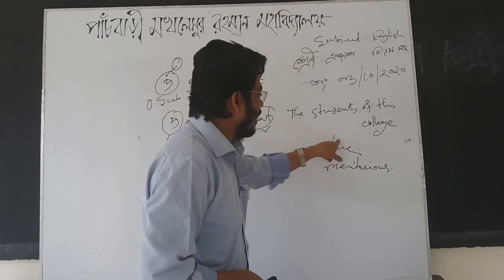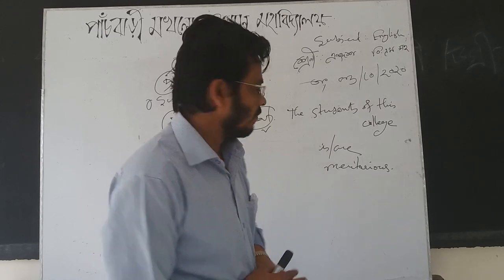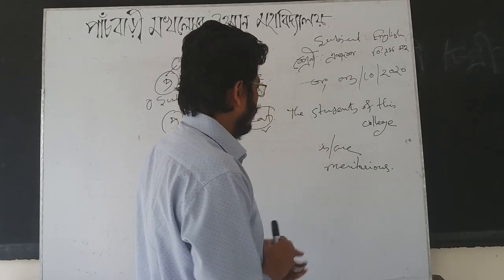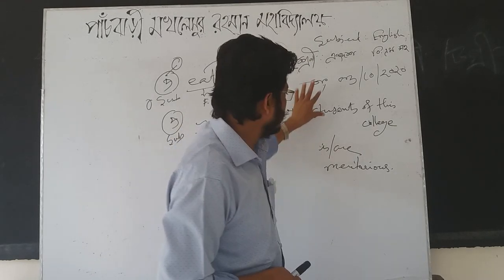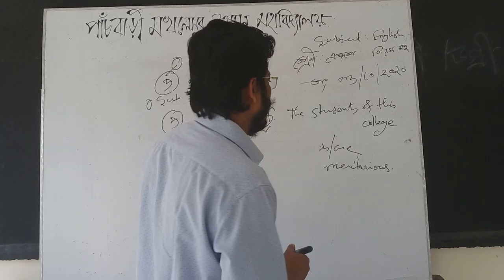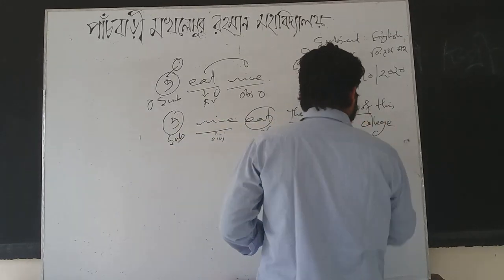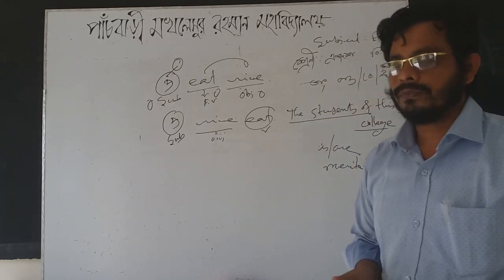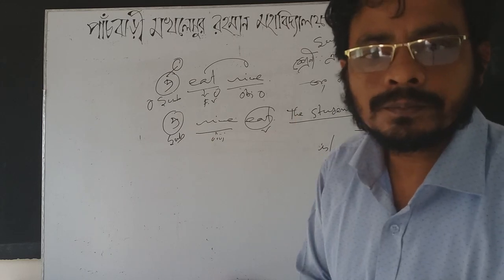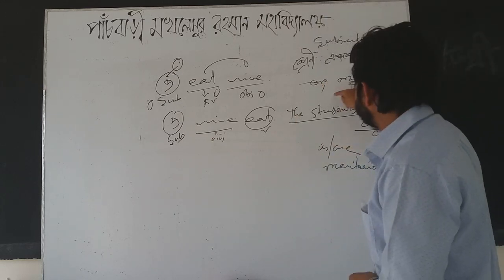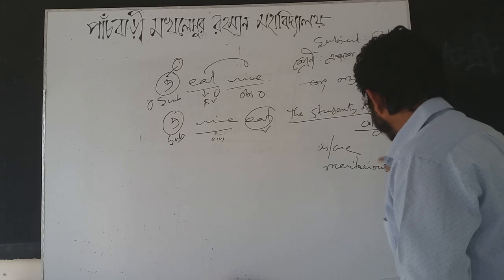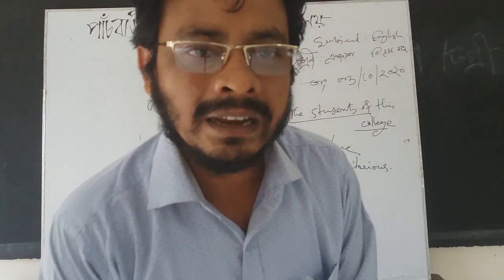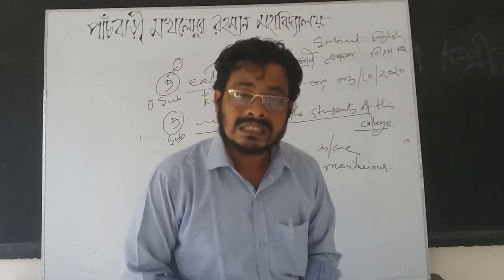Here, is or are, what will be? Is we know singular, are we know plural. Okay, this depends upon the subject. What is the subject here? The subject here, the students or college? For whom is this speaking? For this college or for the students? Who are meritorious? The college is meritorious or the students are meritorious? Everybody can clearly understand that not the college but the students are meritorious.